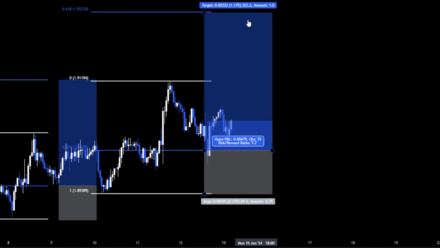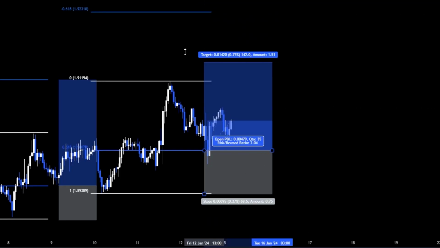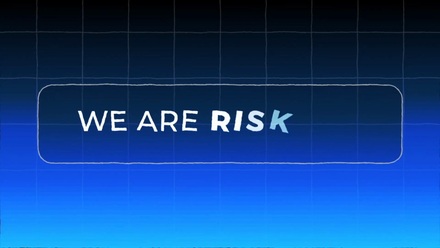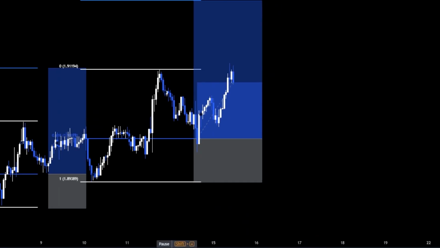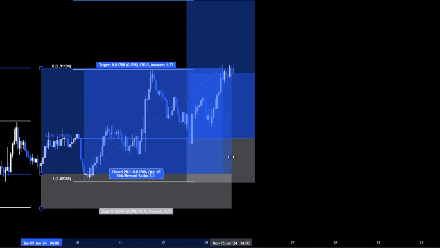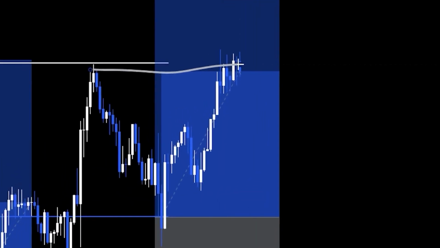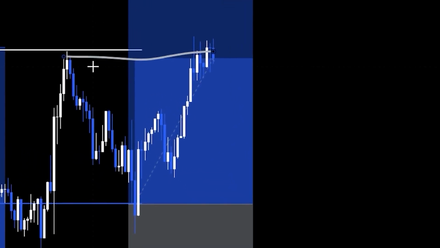Once again, I think we are in break even. Yes, the price reached the plus 1R, so we are risk free on this trade too. We have two risk free trades running, so we can hope for two nice 3R wins. And here, as we can see, the price reached the take profit from the first trade, so this is a 3R win.